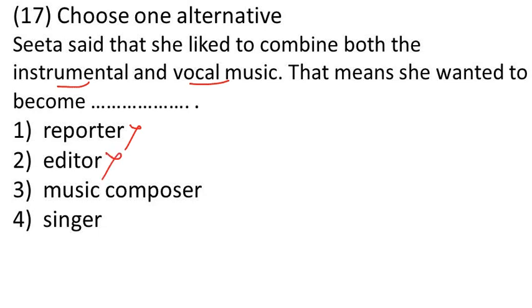Editor? It is also not linked with music. Now the 2 options remain, music composer and singer. Listen, instrumental music does not have anything in relation with singer. Instrumental music and vocal music, this is the job of a music composer. So Sita wants to become a music composer, option number 3.